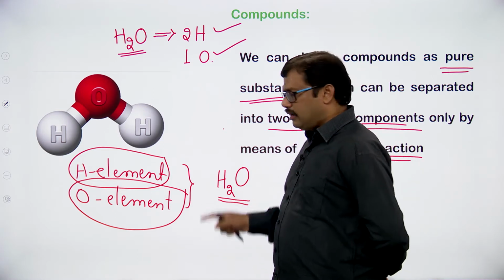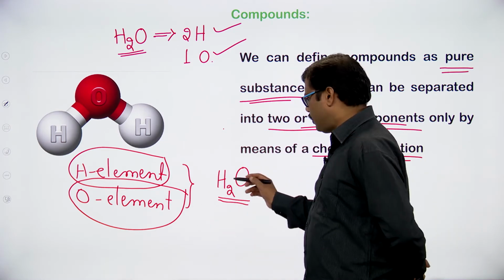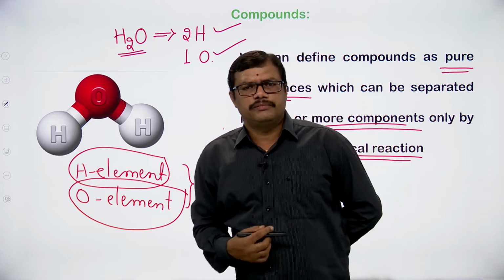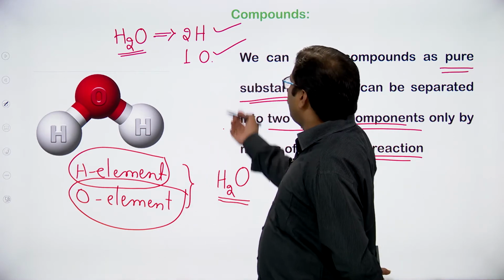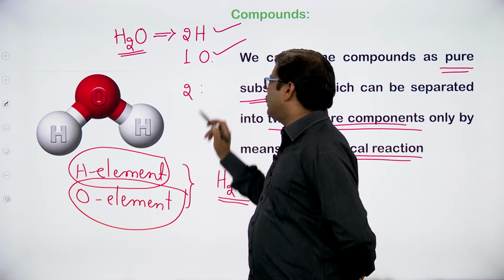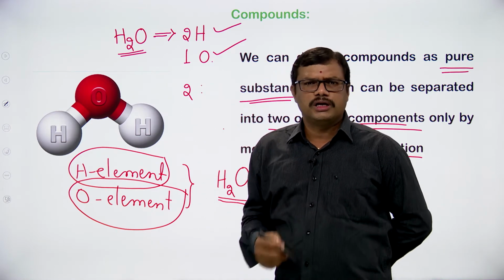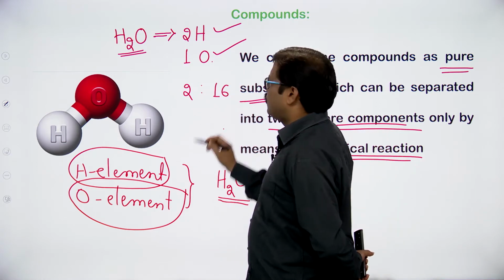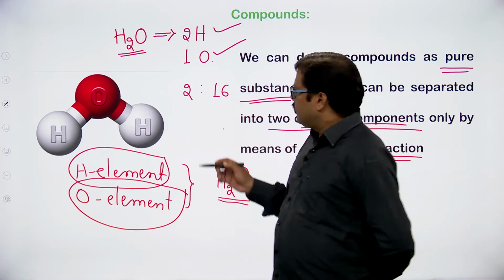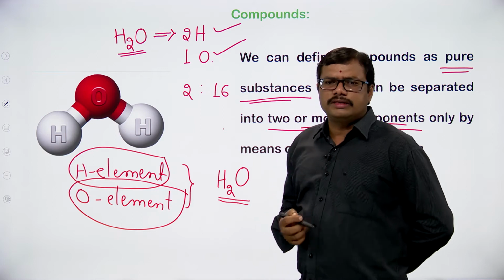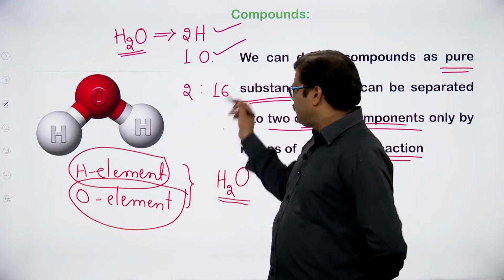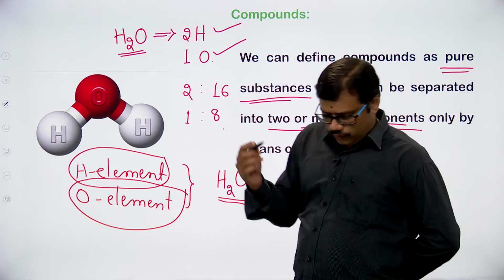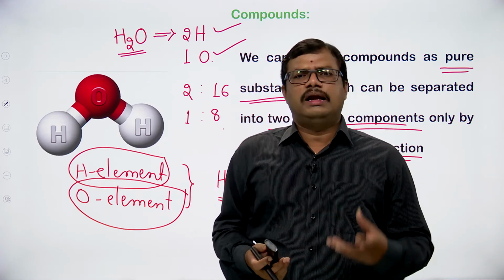But again, when you observe the mass ratio, as I said, we have 2 hydrogen atoms and 1 oxygen atom. The mass of hydrogen is 1. Since we are taking 2 hydrogens, the mass of hydrogen will be 2 AMUs, 2 atomic mass units, or 2 unified mass. Oxygen atomic mass is 16. So whenever we look at a water molecule, the weight of hydrogen is 2, weight of oxygen is 16. So the ratio is 2:16. If we go for simplification, what we get? 1:8.